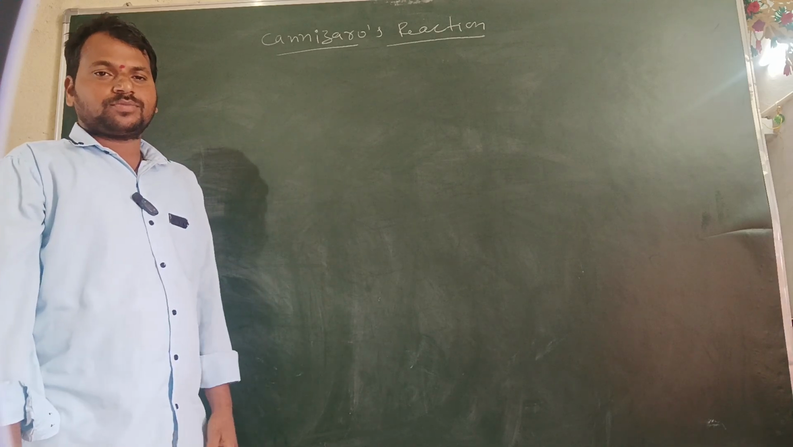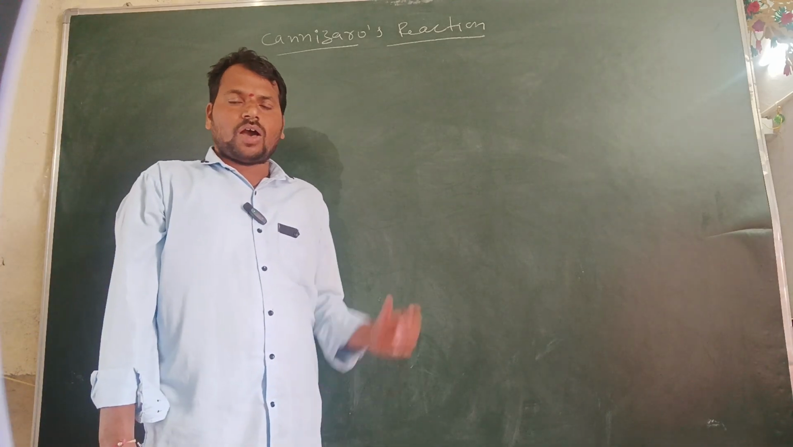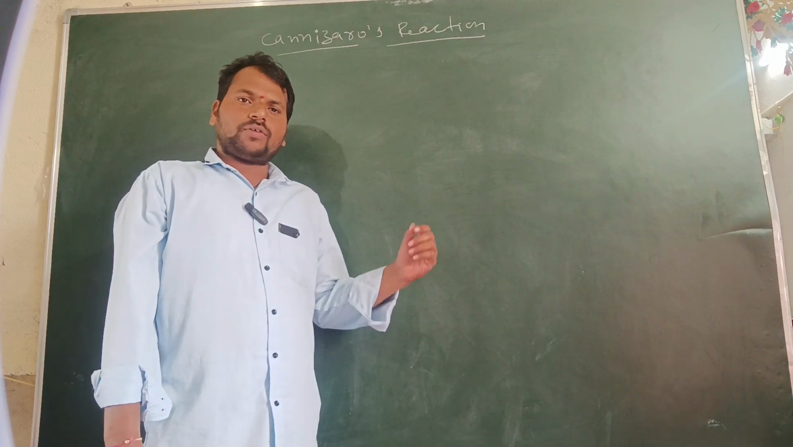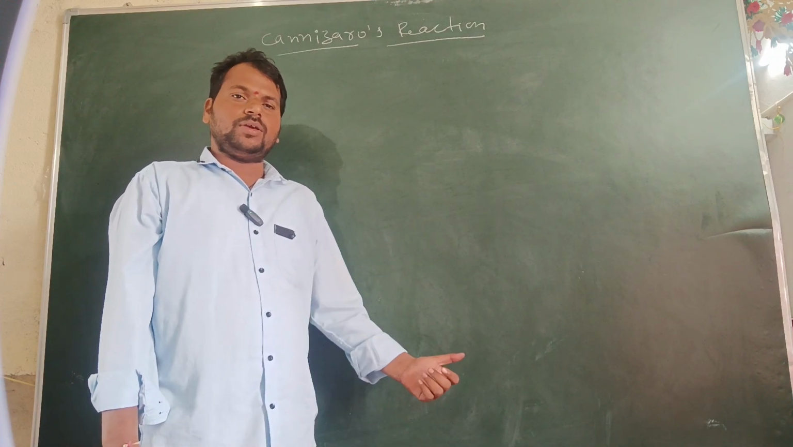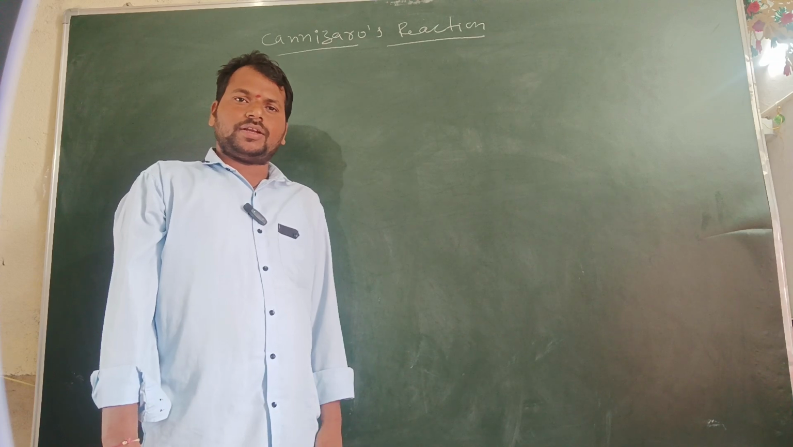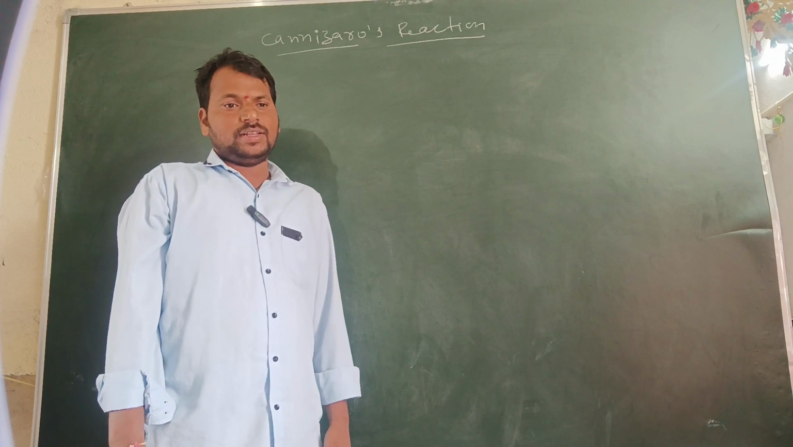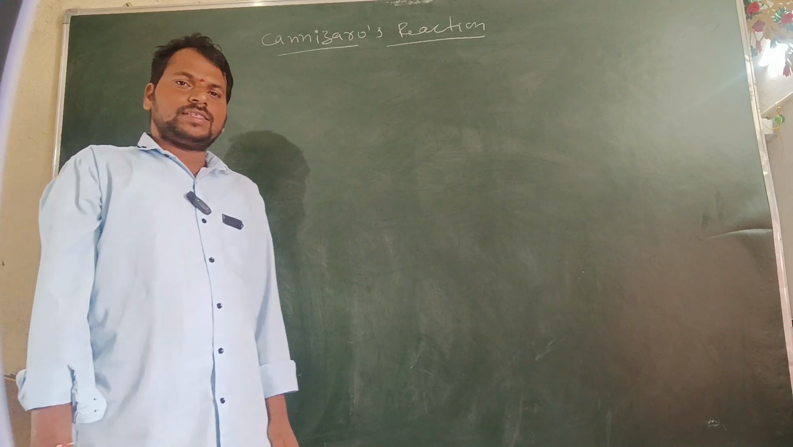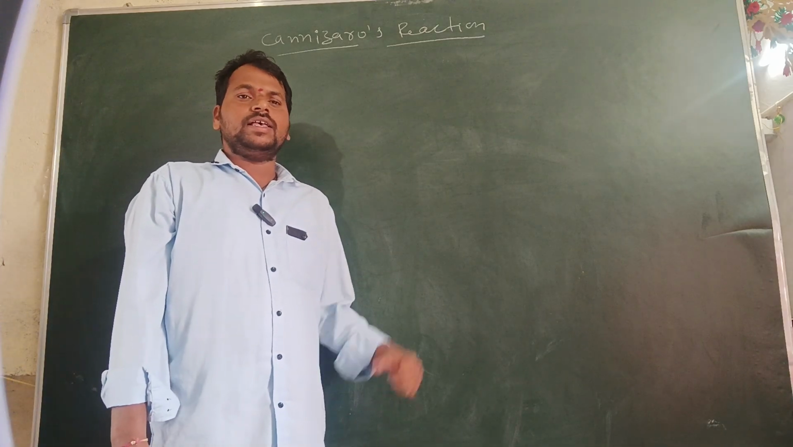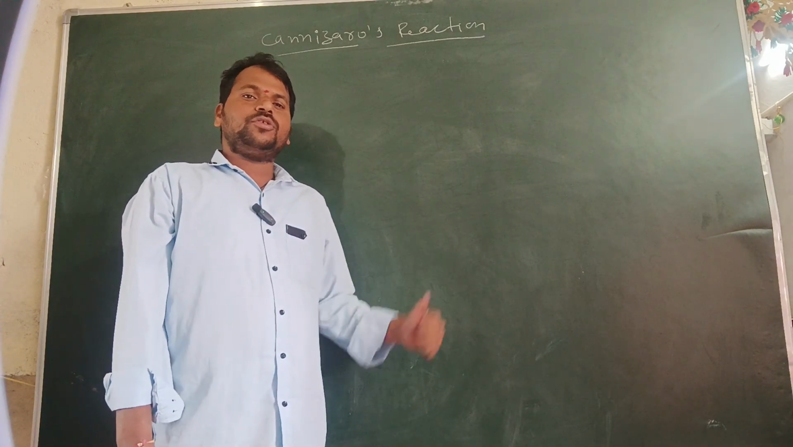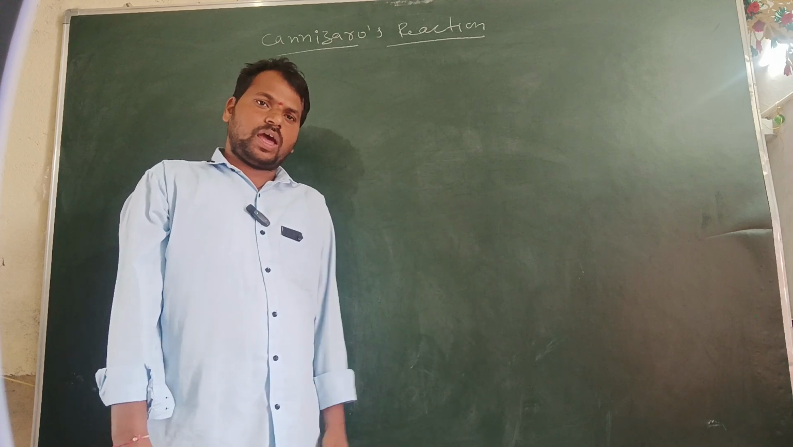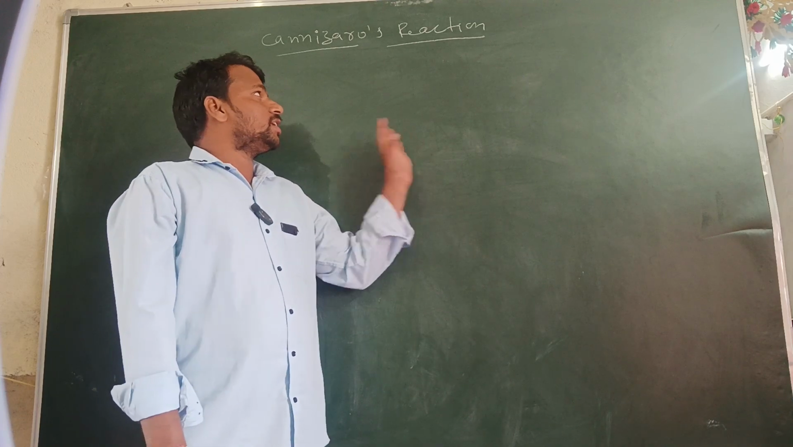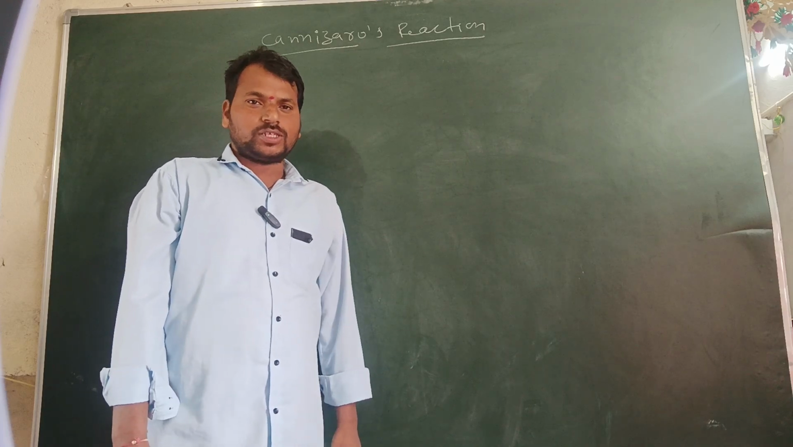It's a simple reaction. When aldehydes that do not have alpha hydrogen are reacted with aqueous alkali, that may be potassium hydroxide or sodium hydroxide, they will undergo self-oxidation and self-reduction, and produce alcohols and also the sodium salt of a carboxylic acid. That reaction is said to be Cannizzaro's reaction.